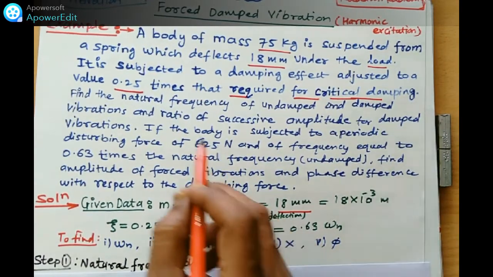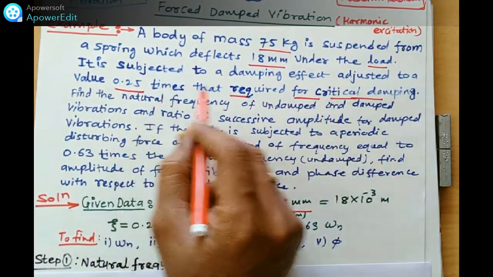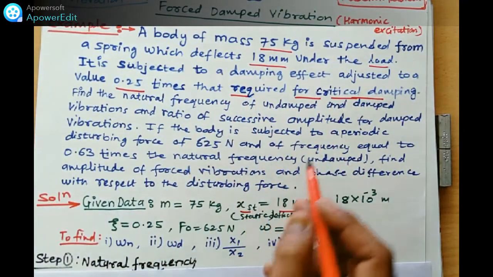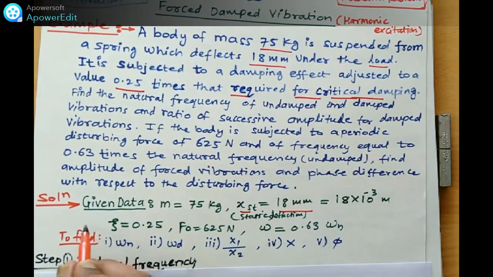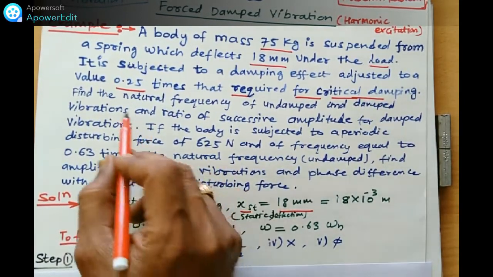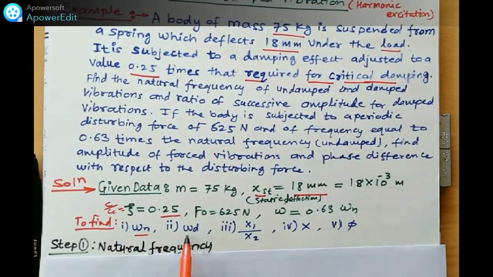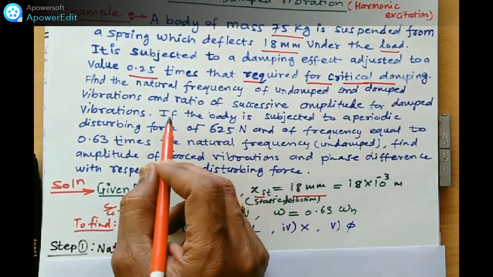And this zeta, the damping C by Cc. What is this value? Damping effect adjusted to 0.25 times that of required of the critical damping, means this C upon Cc is zeta. C upon Cc is equal to zeta, 0.25. And after that, what we have to find out? Natural frequency omega n, and omega d means damped frequency.